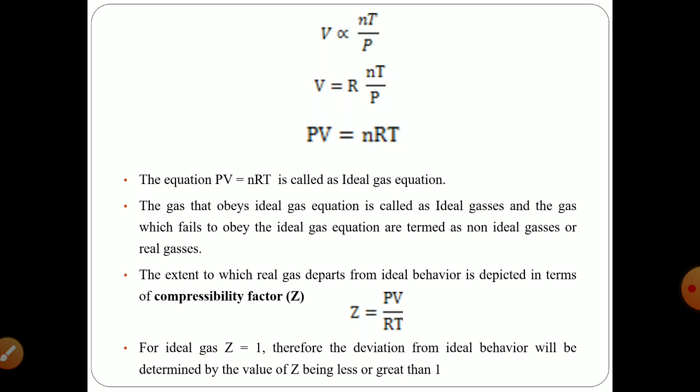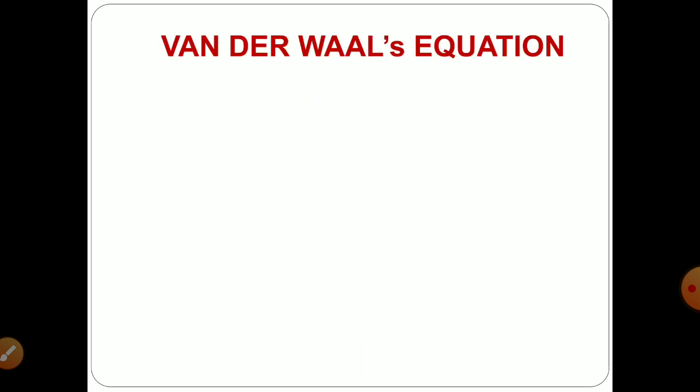Therefore, you can easily say that as real gases don't show ideality with the gas equation, they don't have a Z value equal to 1. Thereby, you can say that real gases have a Z value less or greater than 1. But one scientist known as Van der Waals says that you can apply the ideal gas equation to real gases as well. But for that you need to correct pressure and volume.